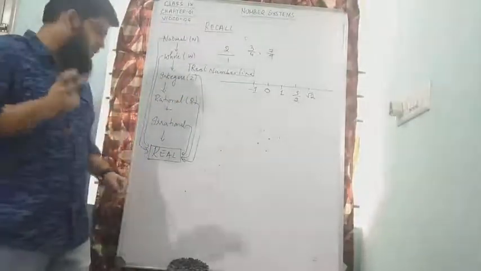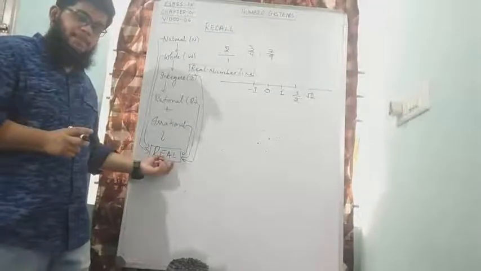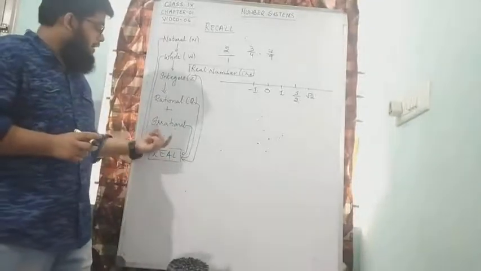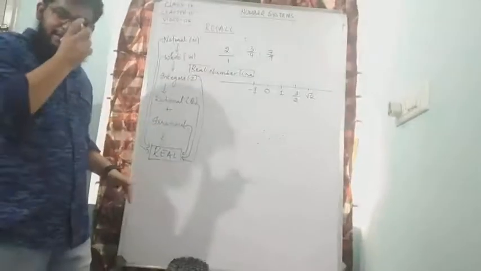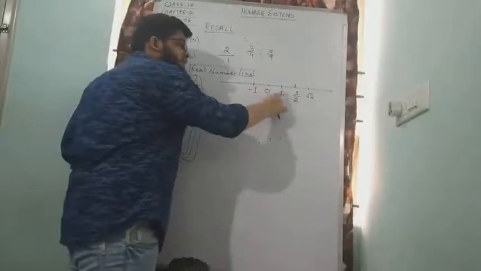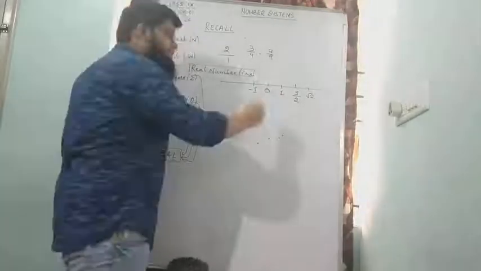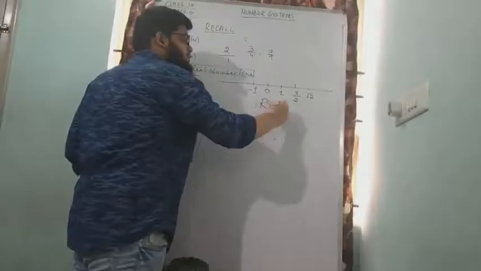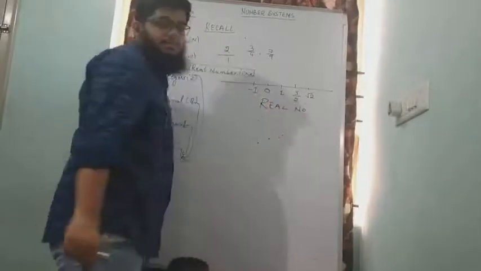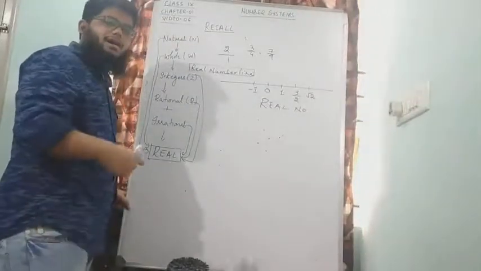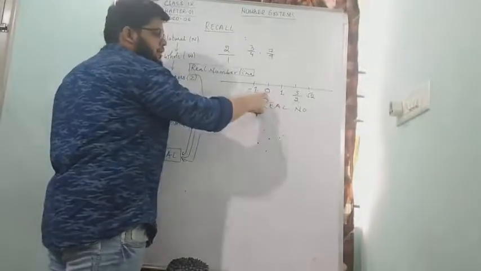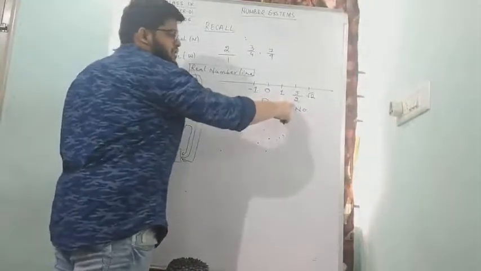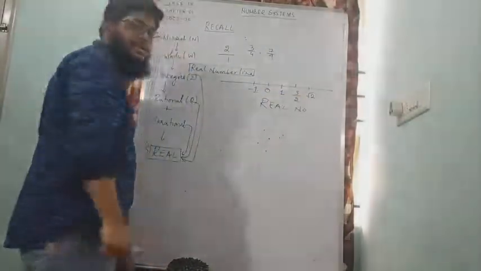So now what we have learned is that all real numbers consist of all the different numbers that I have written here. Every single number on this number line is a real number, and I have proved how it is a real number, be it a natural number, a whole number, an integer, a rational number or an irrational number.